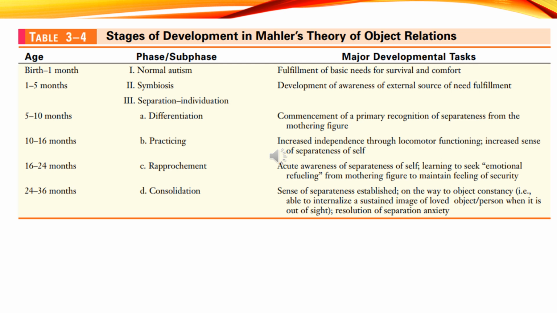And the last is object constancy, or consolidation, 24 months and more. The child develops a stable internal image of the caregiver. They understand that the caregiver exists even when not present, which supports emotional security.